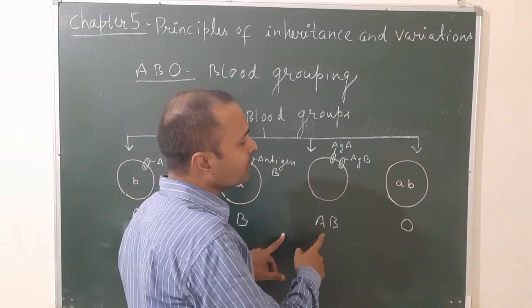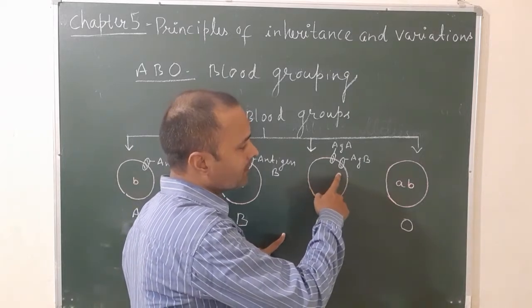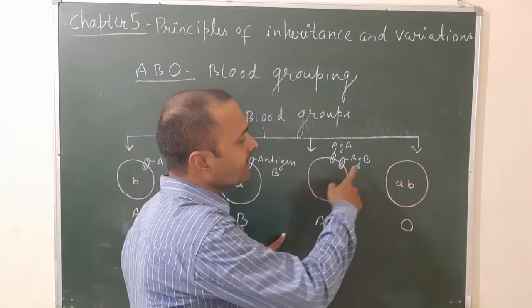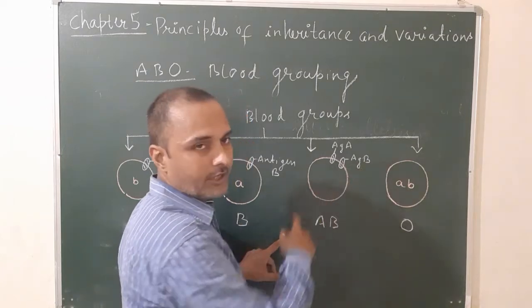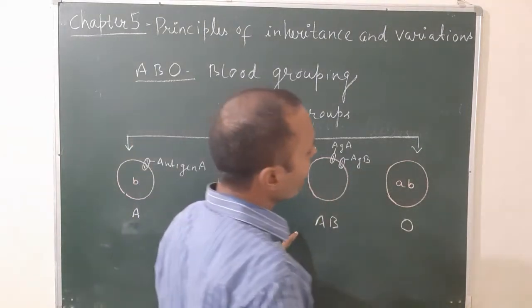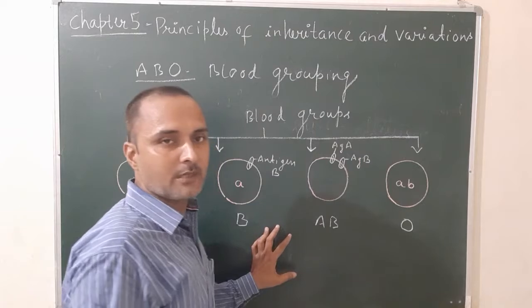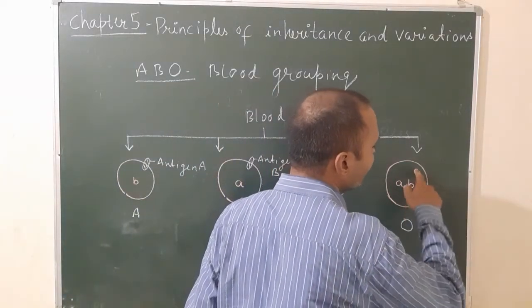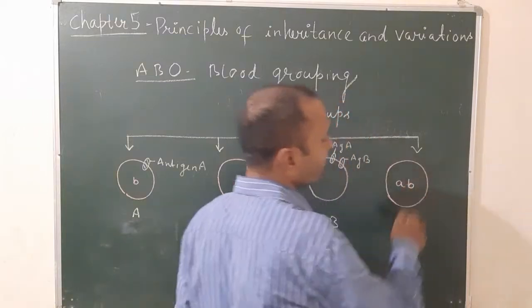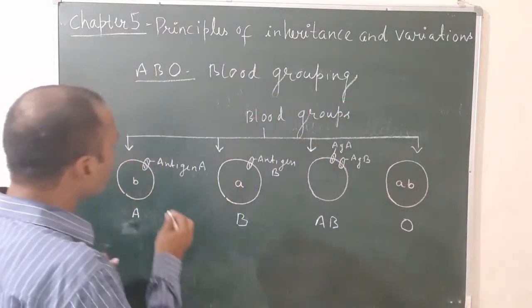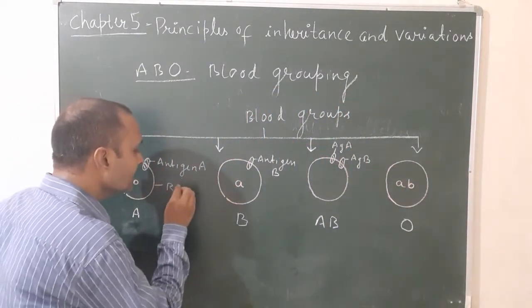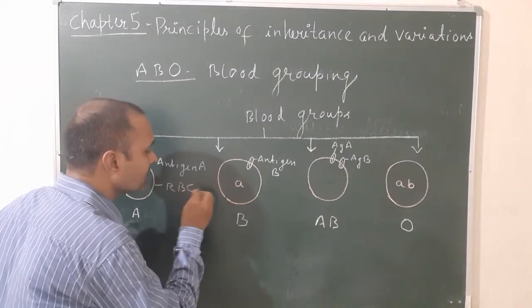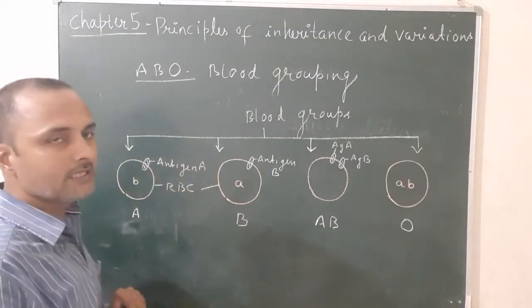That means it has both the antigens at the surface of the RBC, antigen A and antigen B, but no antibody. And what do you mean by a person of blood group O? That means it has both the antibodies in the blood plasma, but no surface antigens at the surface of the RBC. So this is the RBC cell, the red blood cells.